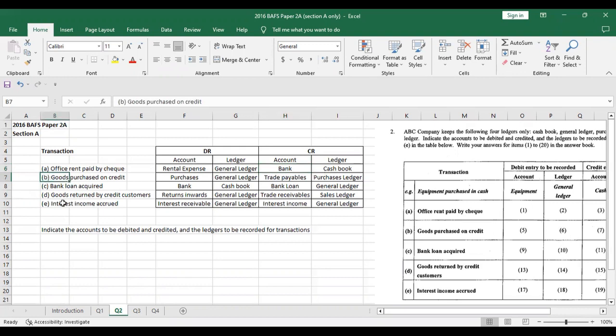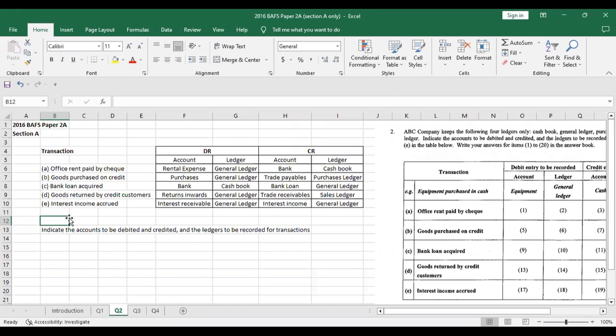Let's look at transaction B, which is goods purchased on credit. The company is purchasing goods, so debit purchases, which goes into the general ledger. And because they're purchased on credit, we would have trade payables as credit because it's not paid by cash. And because it's not paid by cash, the ledger impacted would be the purchases ledger because the purchases are on credit.